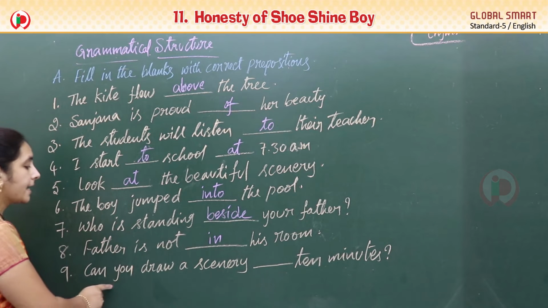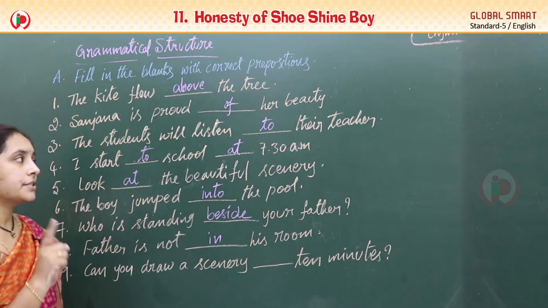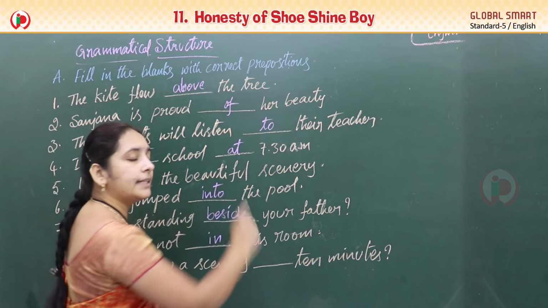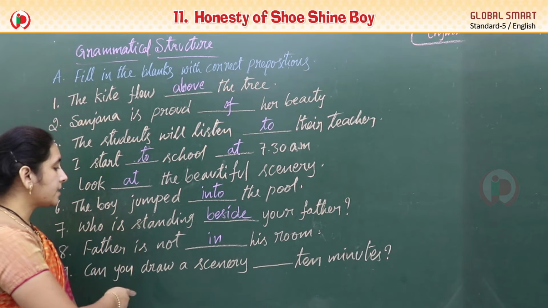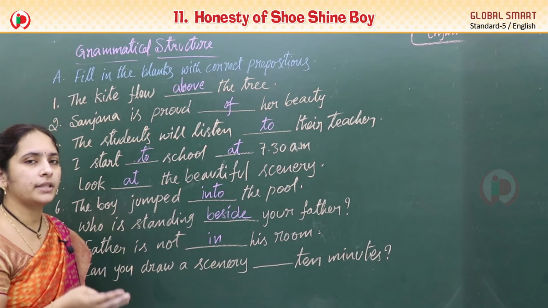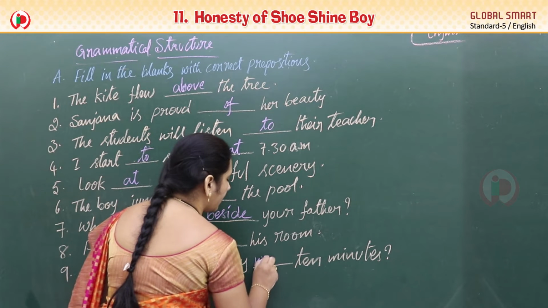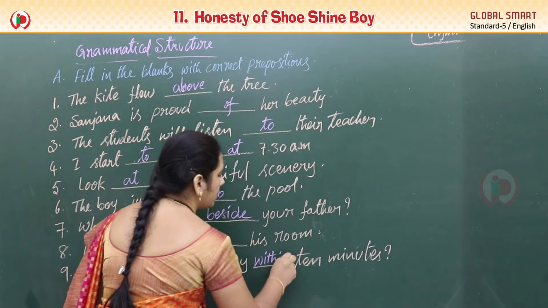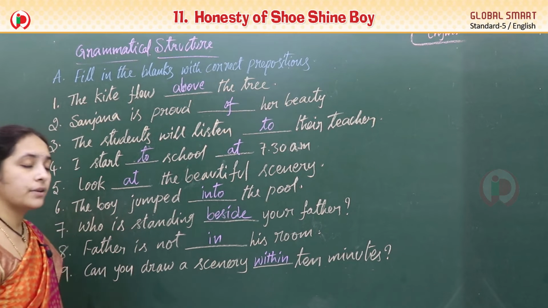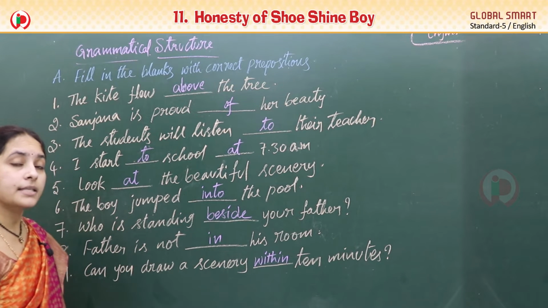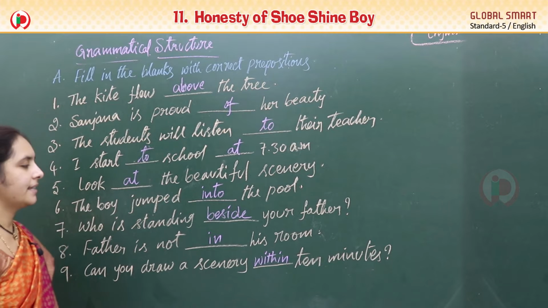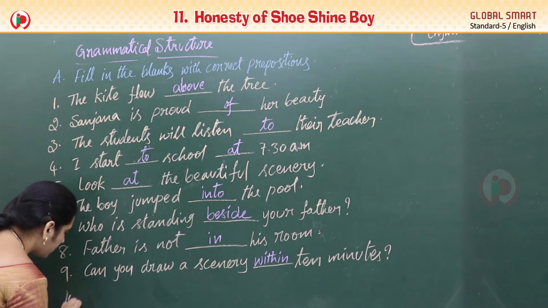So here, can you draw a scenery dash 10 minutes? Exact time if we get it, yet we use it. But here what is that? The work should complete before that. So what can we write it? Within 10 minutes. So can you draw a scenery within 10 minutes? Can you complete it within 10 minutes? Yes. So next one, ma.